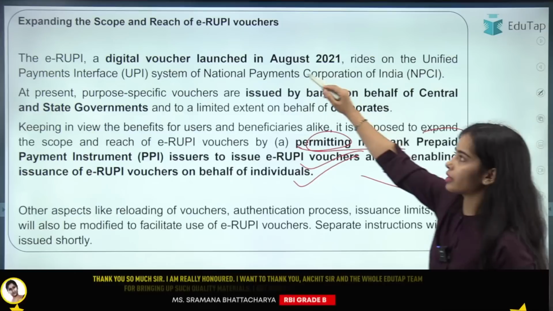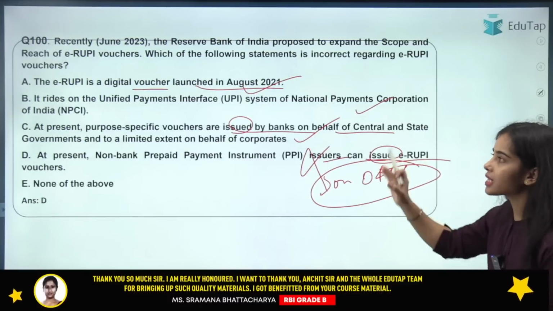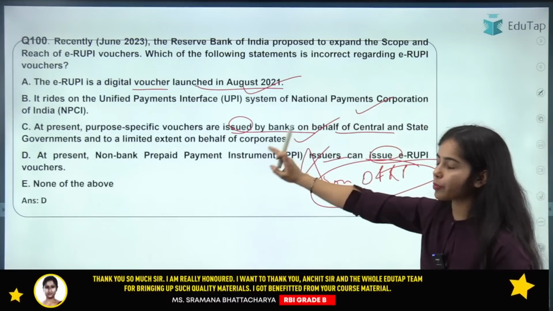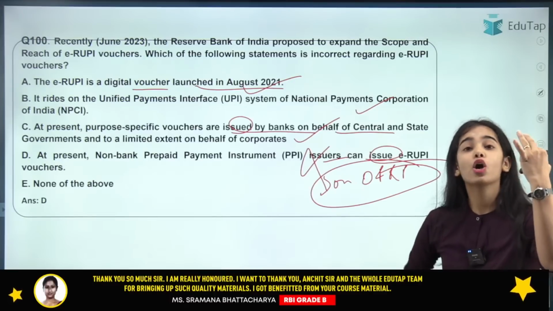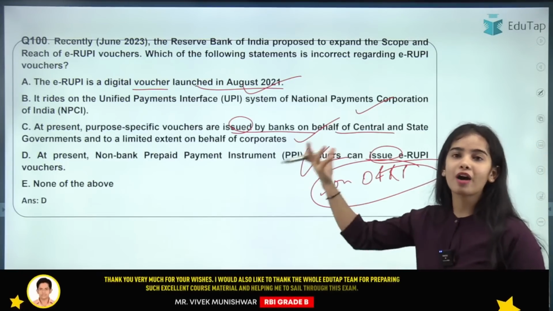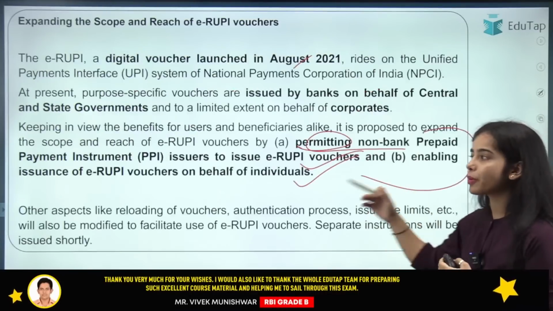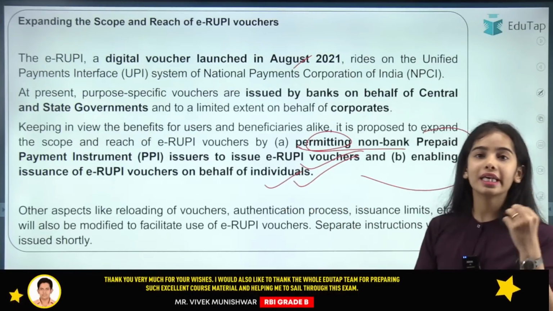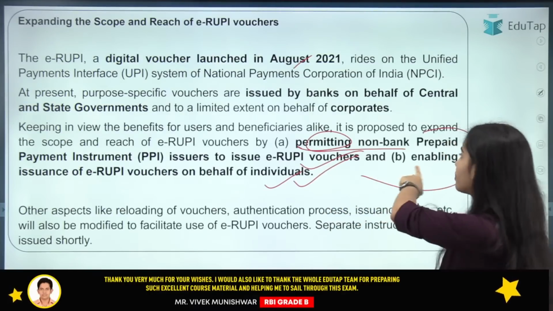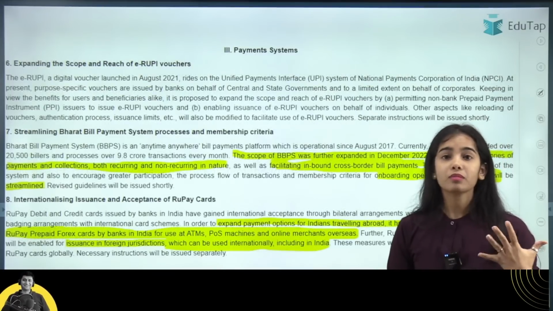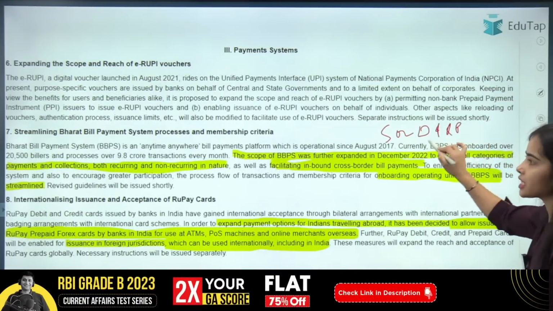So the e-voucher, I hope you have got the brief understanding. It is the banks that issue the purpose specific vouchers on behalf of central government, on behalf of state government, like sometimes on behalf of the corporate also, but on behalf of individuals it is not released. So it has been proposed that on behalf of individuals also, the e-rupee voucher should be issued through the non-bank prepaid payment instruments.